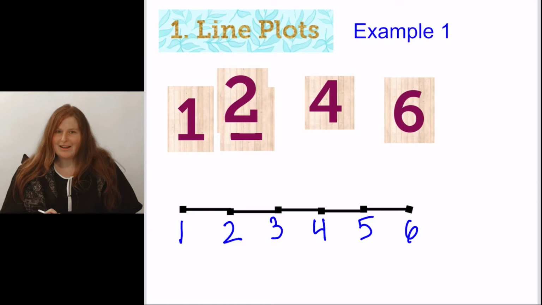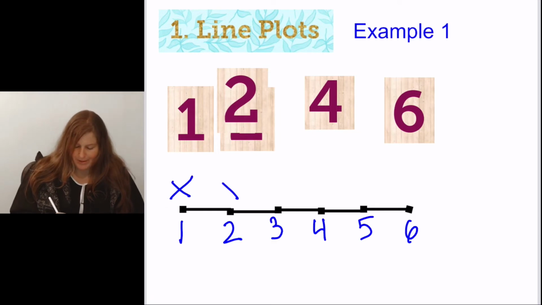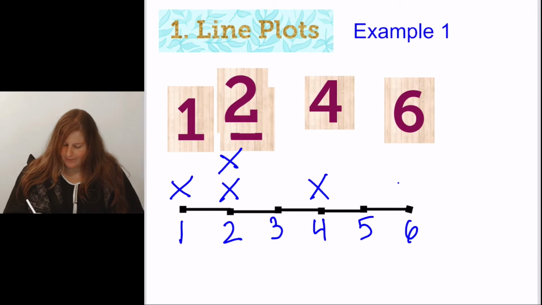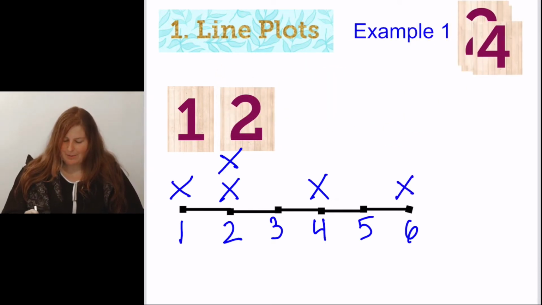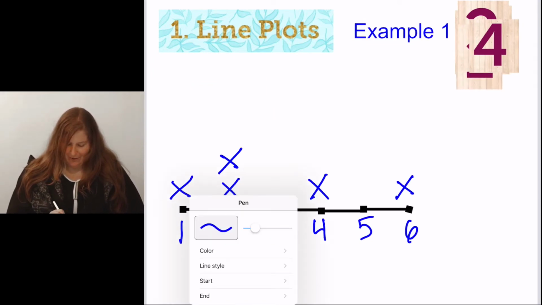And I'm going to put an X for every time that data point is represented. 1 is represented 1 time, so I'm going to put 1 X. 2 is represented twice, you guessed it, 2 X's. No 3s, 1 4, no 5s, 1 6. So now when I move my tiles out of the way, I have created my very first line plot.